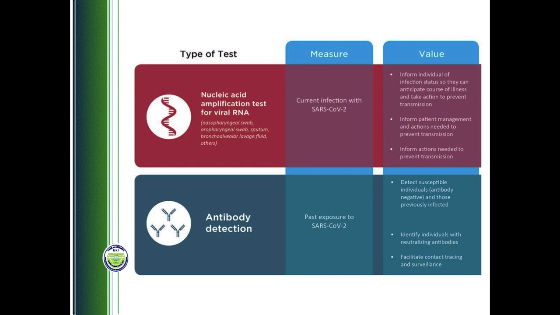So it can also detect the active infection, but also the recovered individuals will have the antibodies. So it also explains the recovery and the sensitivity against the virus. A person having antibodies is no longer sensitive to the virus, is immune to the virus. So that is the value of these two types of tests.